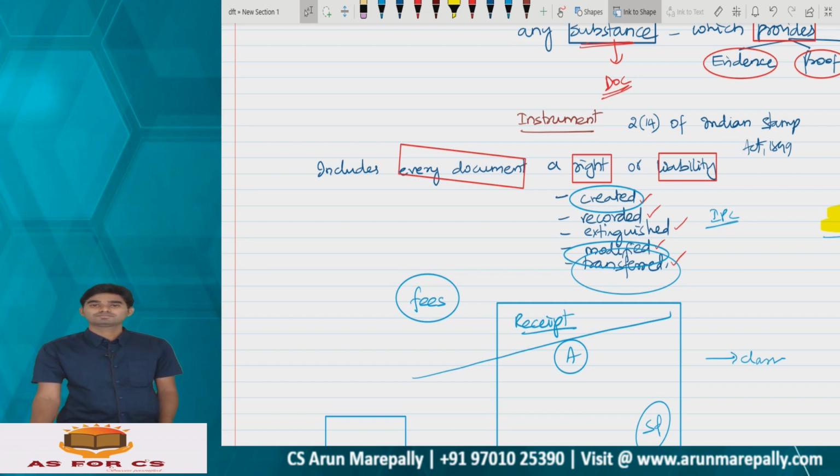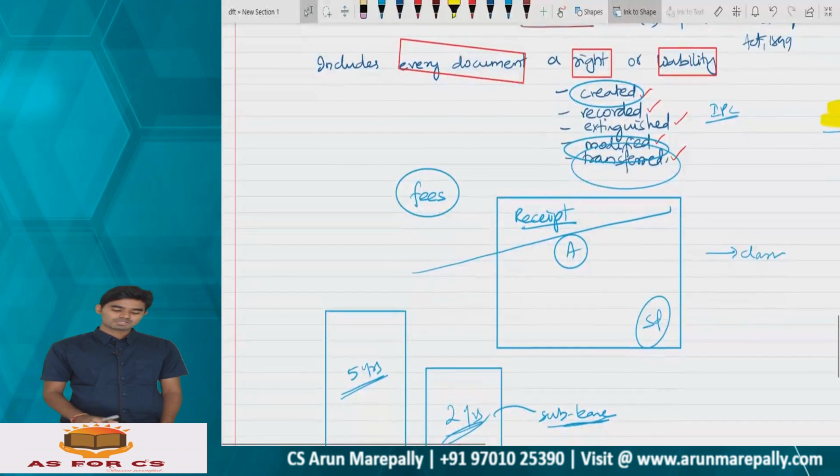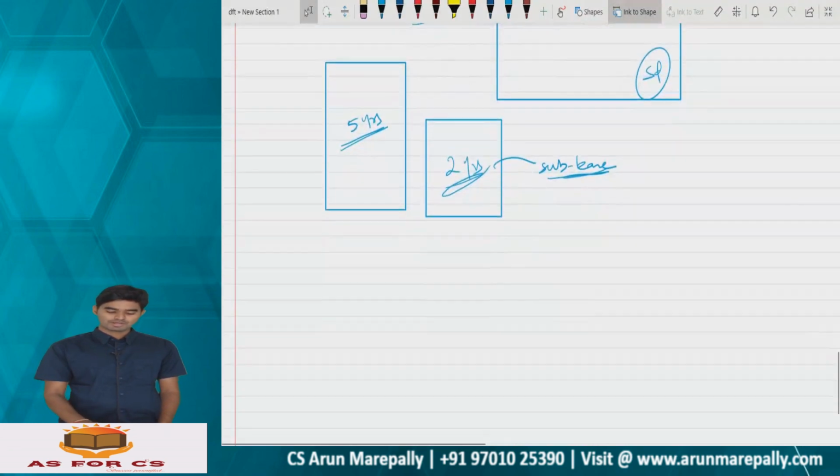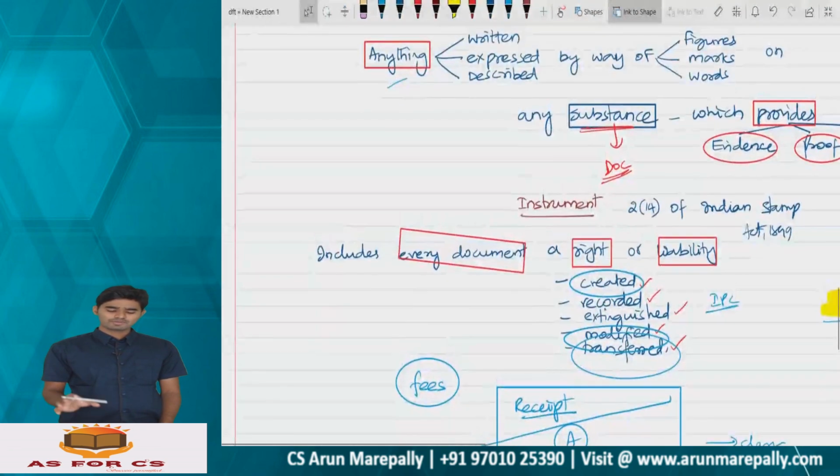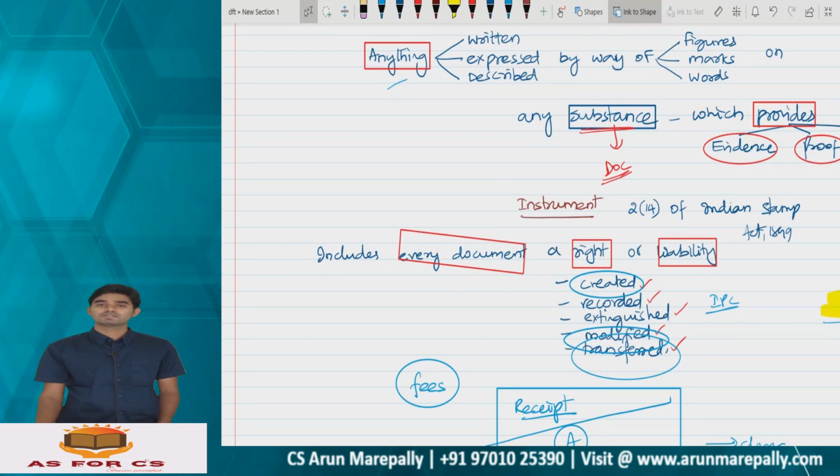The Constitution of India is an instrument because by virtue of your birth it is applicable to you. Clear, everyone? This is the concept of instrument. Now tell me whether document is wider or instrument is wider. Correct me. All instruments are documents, but all documents are not instruments. I repeat, all instruments are documents, but all documents are not instruments.